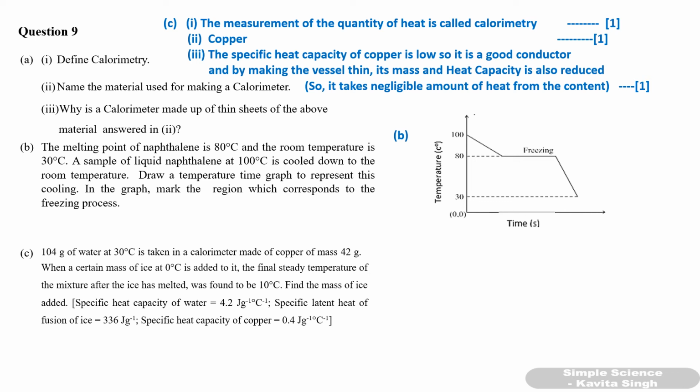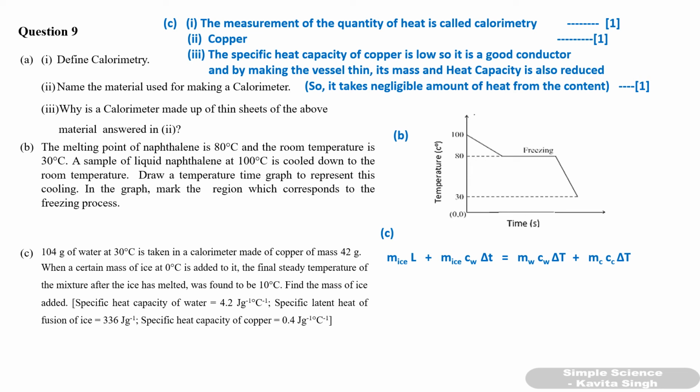Heat is lost by water and calorimeter, and heat is gained by ice for melting and for rise in temperature. As per the principle of calorimetry, heat absorbed for melting, m L, m of ice you have to take, and heat absorbed for rise in temperature of that ice which is converted into water, is equal to heat given by water and heat lost by the copper vessel.